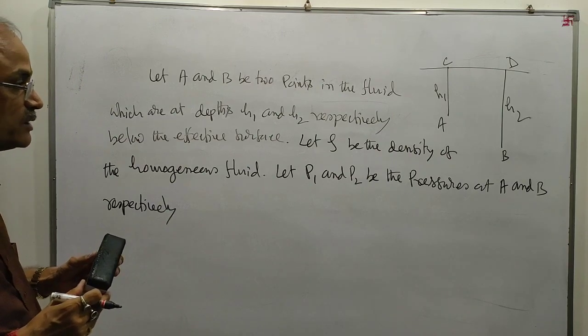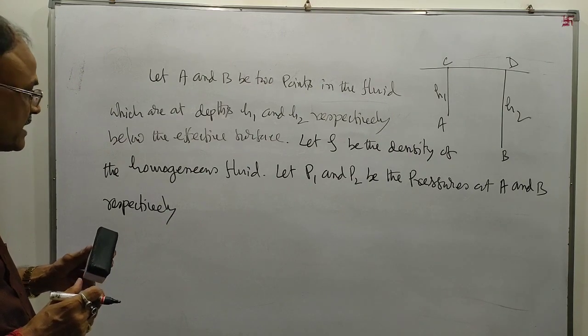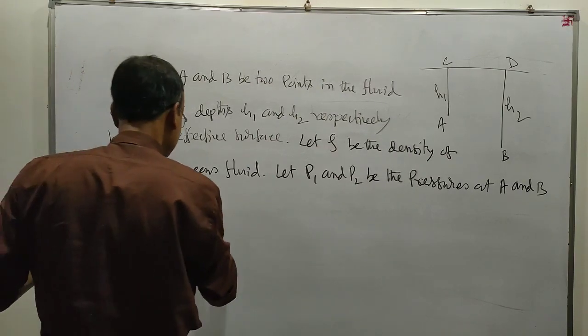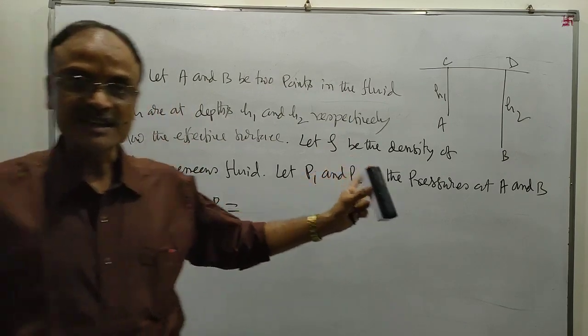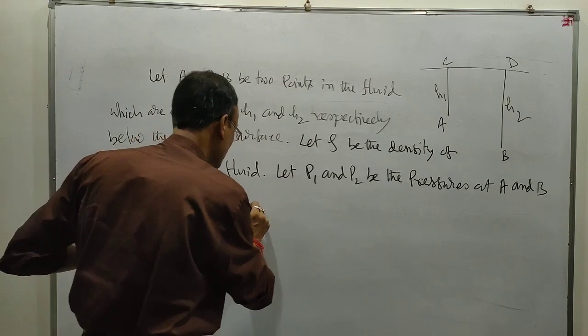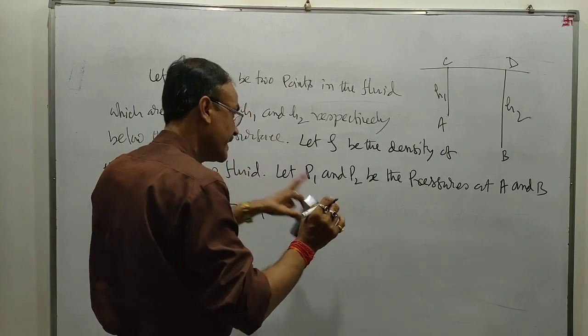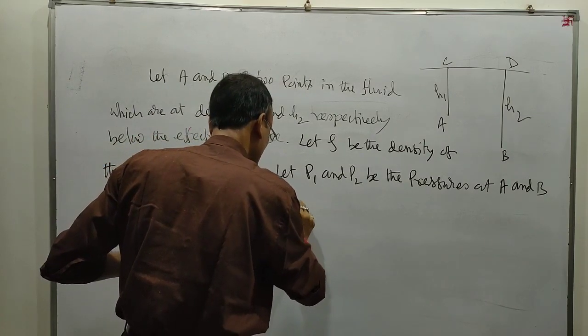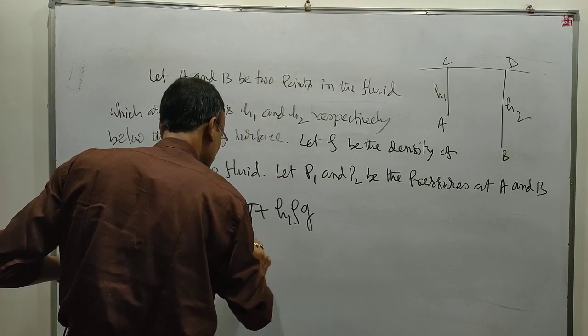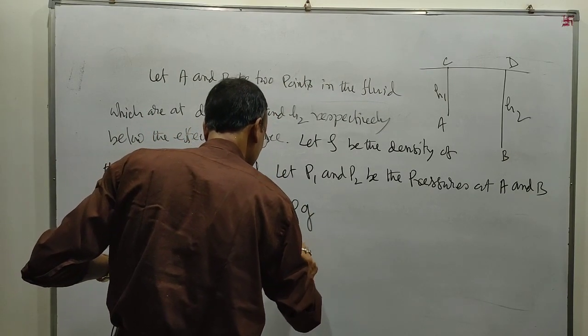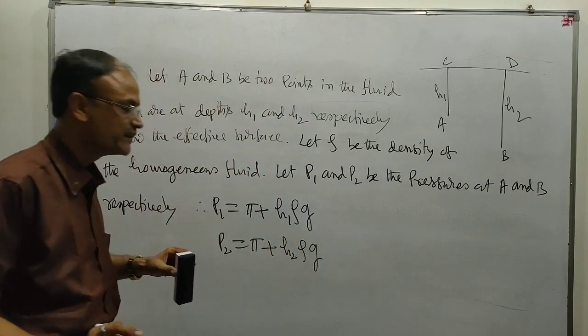Therefore, from the last theorem, P1 will be equal to pi plus H1 rho G, and P2 will be equal to pi plus H2 rho G.